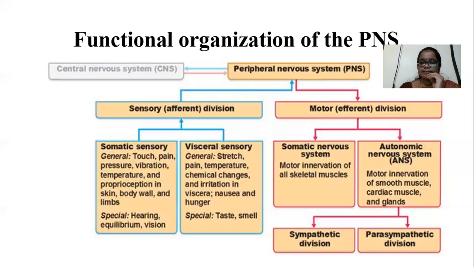In the next class, we will discuss the sympathetic and parasympathetic nerve distribution, whether it arises from the brain or spinal cord, the differences between the sympathetic and parasympathetic divisions, and the anatomical components of the autonomic nervous system. Then we will discuss some types of neurotransmitters.